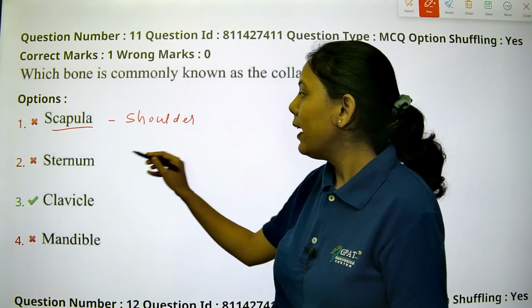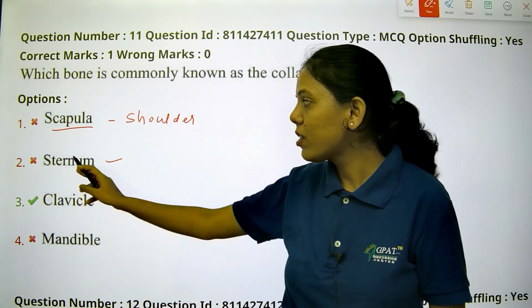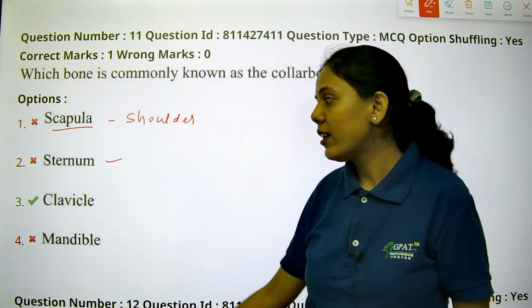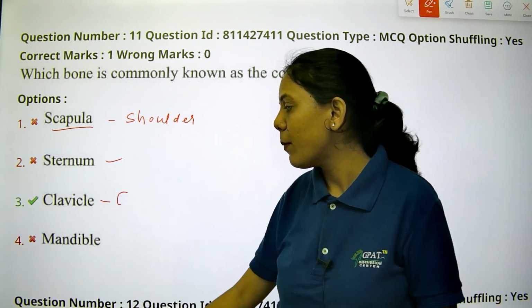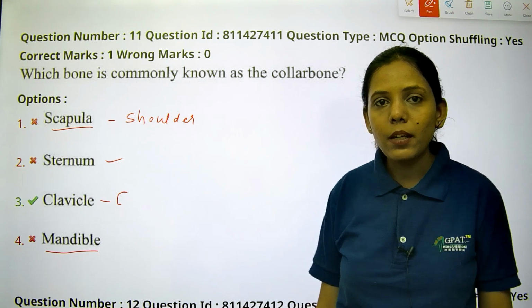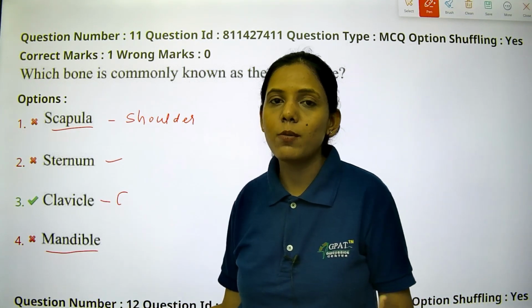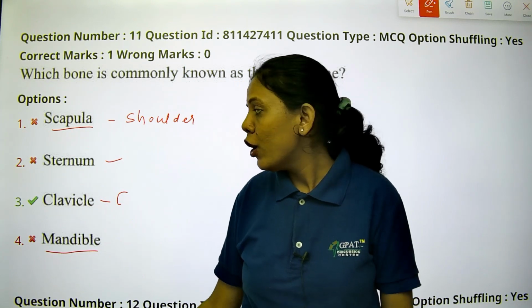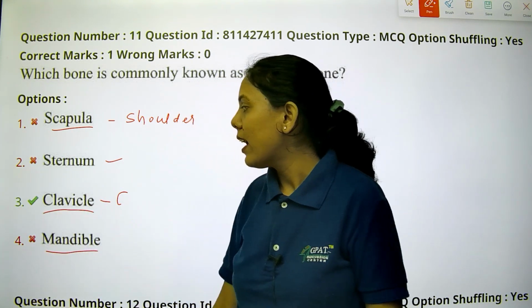Sternum. It is related to the chest. So sternum is not there. Option 3 is clavicle. Yes, clavicle is the collarbone. C, C, we have remembered. And mandible. Mandible is the largest bone of the face, but not for the collarbone. So for this, clavicle is the right answer.